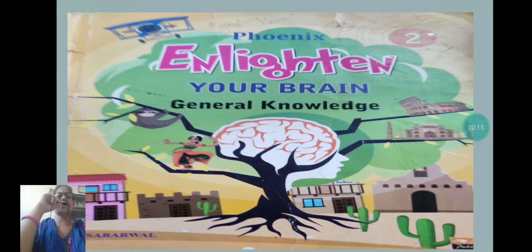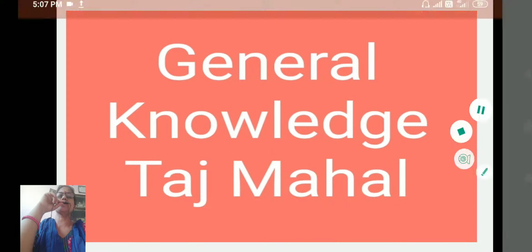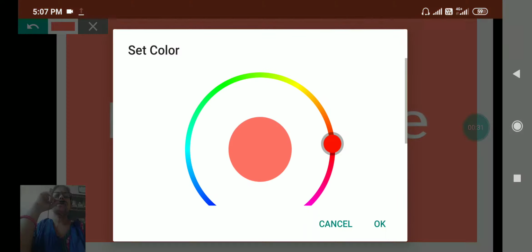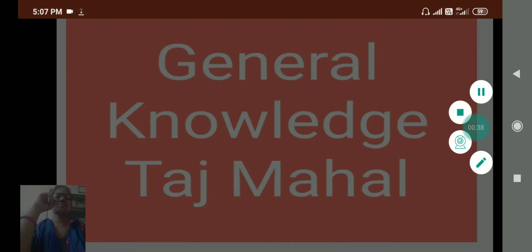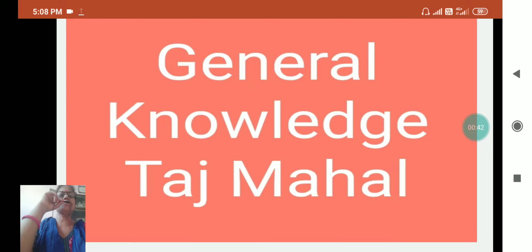This is your GK class, and we are going to discuss one of the seven wonders of the world, which is located in India, and that is the Taj Mahal. The Taj Mahal is among the seven wonders of the world, and it is located in India. Now we will see the picture of the Taj Mahal and I will try to explain it to you.